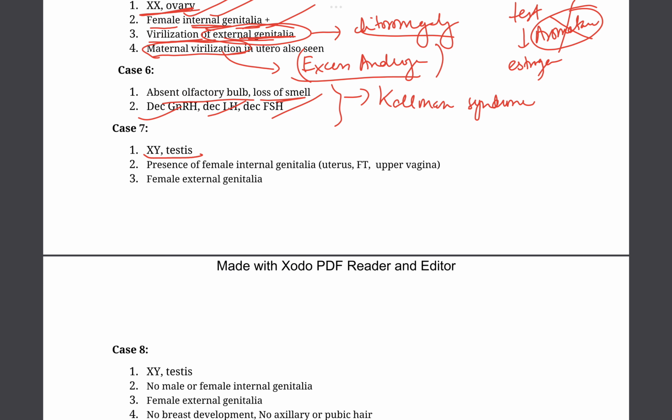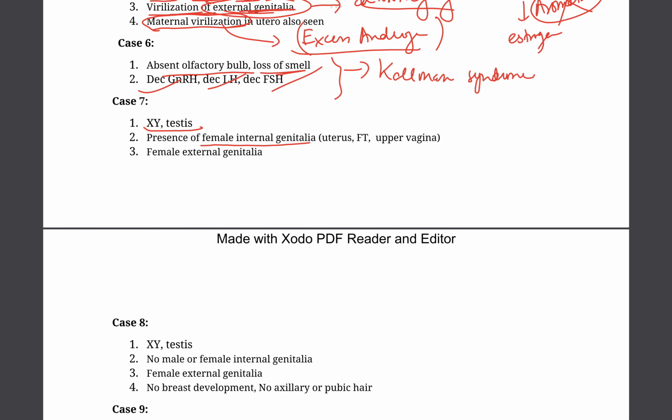We have a genotypical male, but there is presence of female internal genitalia. That is, it has intact uterus, fallopian tube, upper vagina, and also externally it looks like a female external genitalia.